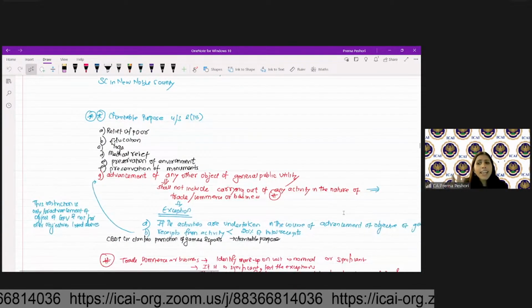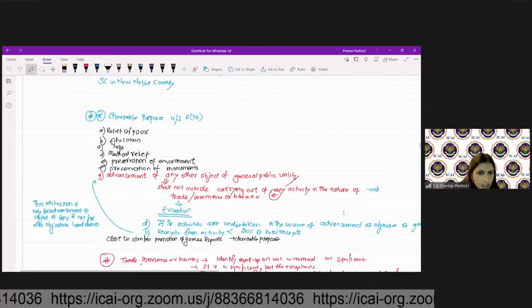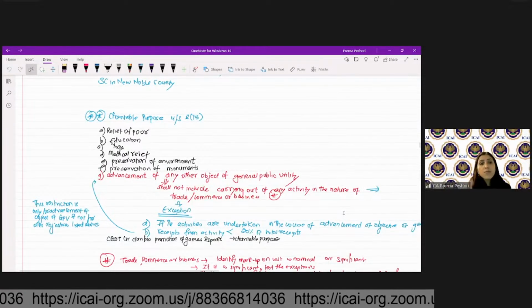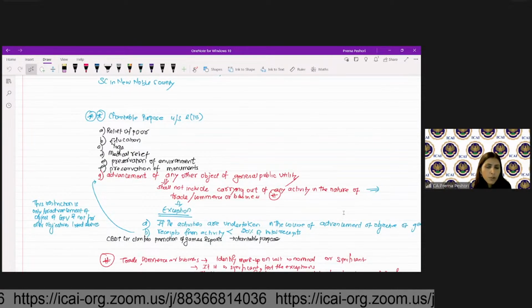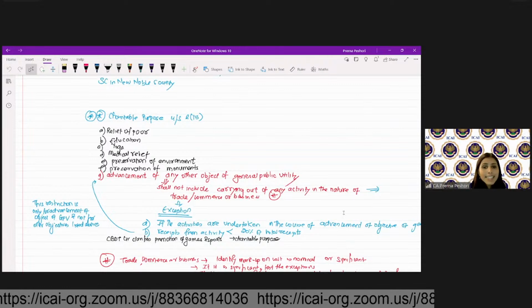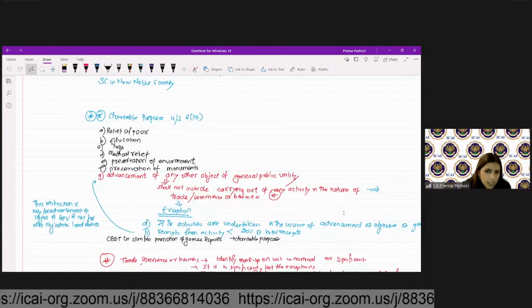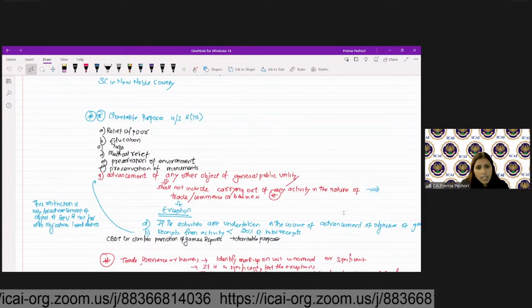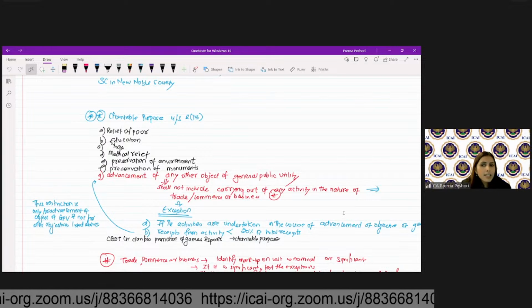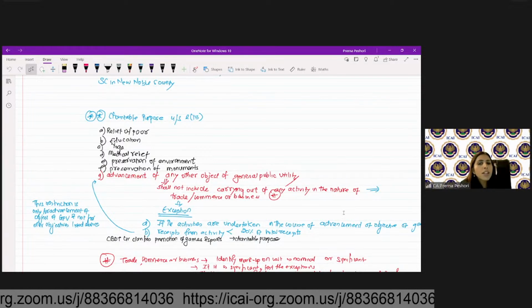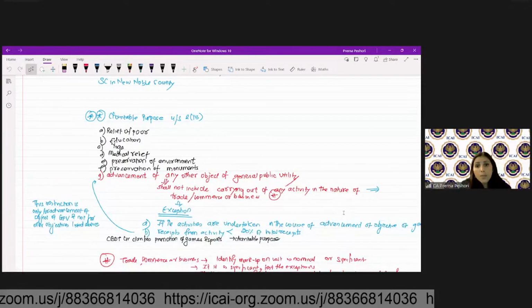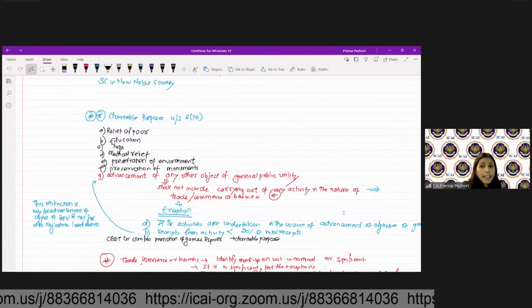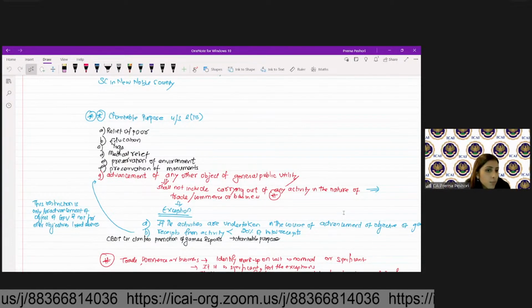That means these are the incidental activities. And the receipts from those activities from the trade, commerce or business is less than 20% of the receipts. Then it will be considered as advancement of any other object of general public utility. It will not be considered that I am doing any activity in the nature of trade, commerce or business.